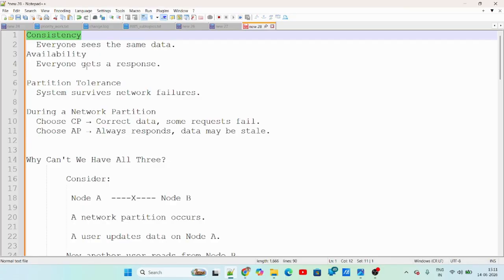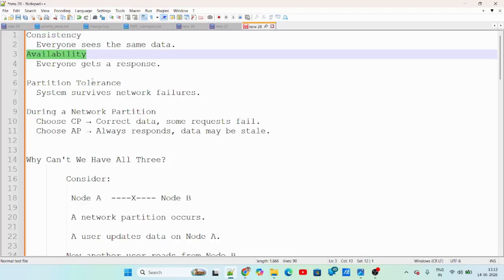In today's distributed system, there are multiple nodes which are serving the request and storing the data. Now, suppose when I request from node A, then it should return the same data as when I request from node B. So it should be the same in node A and node B. So that is consistency. And what is availability?